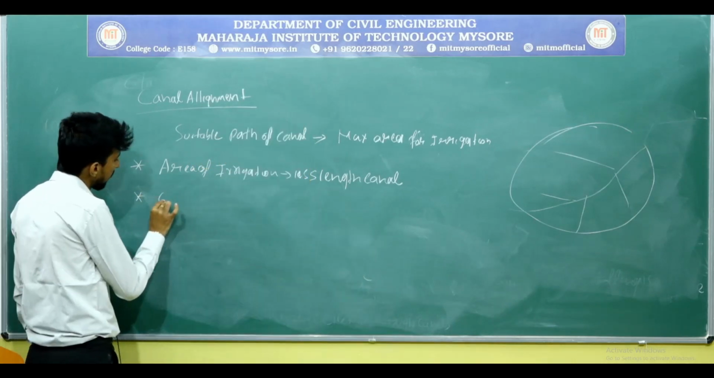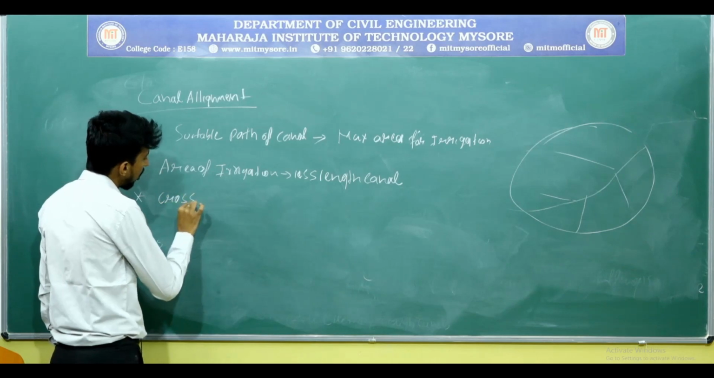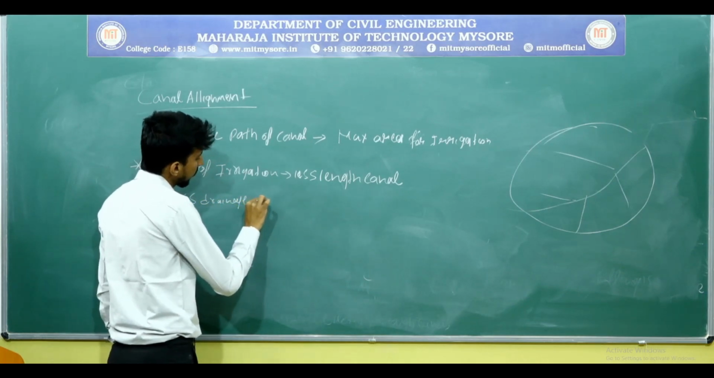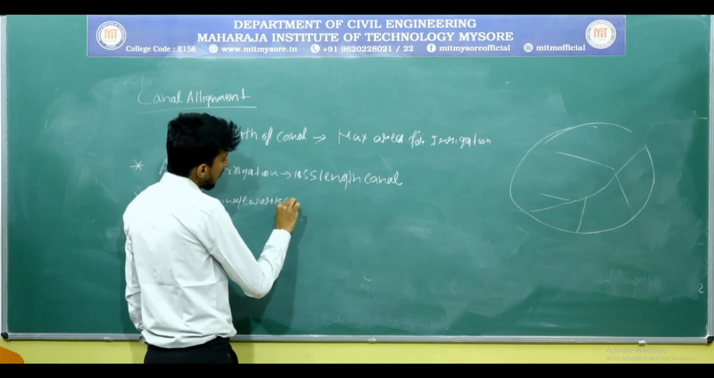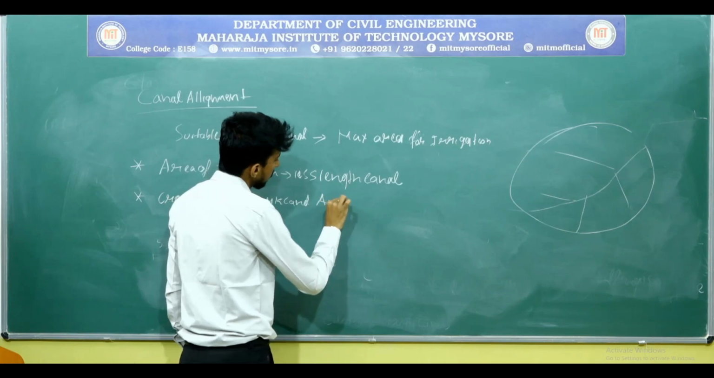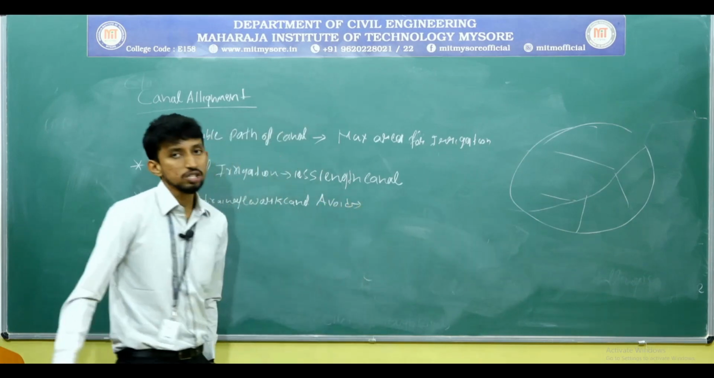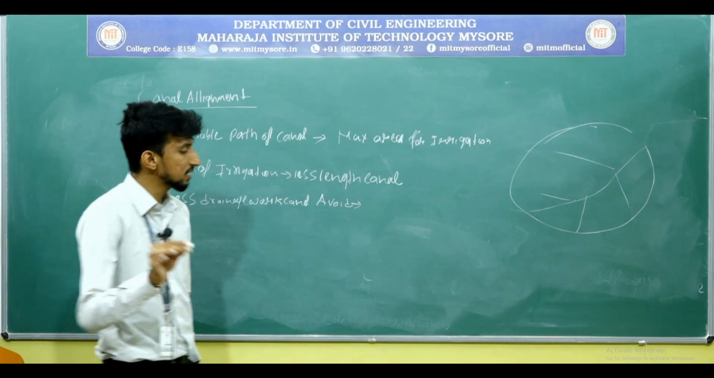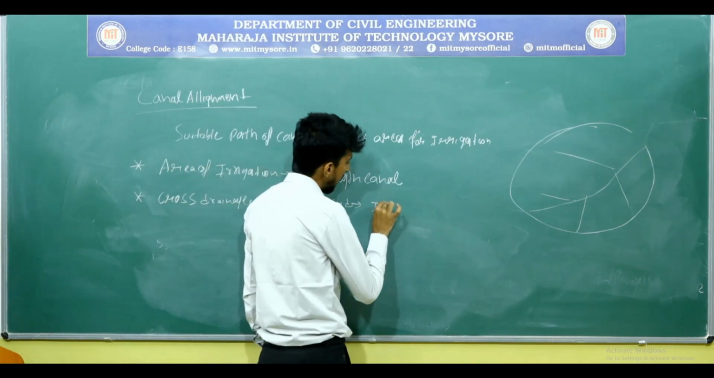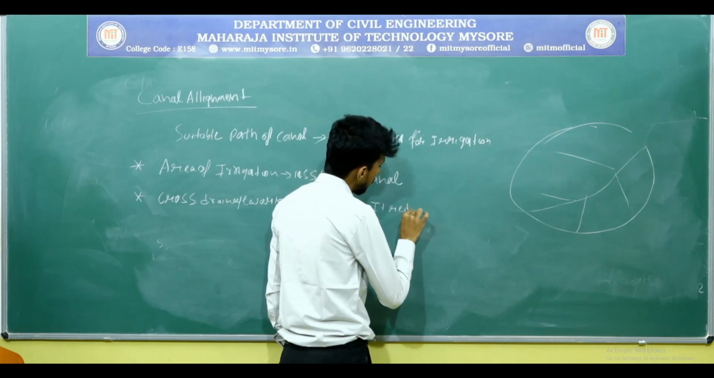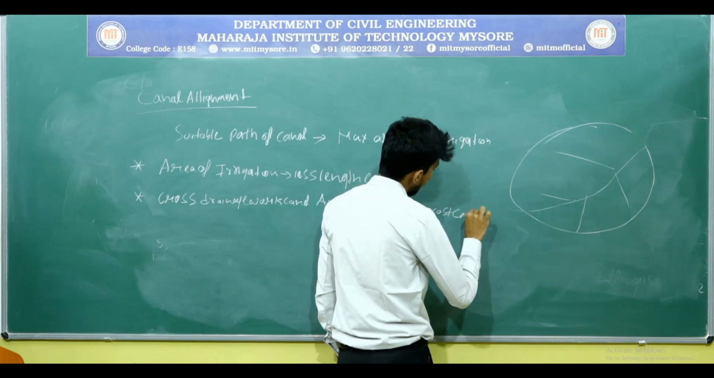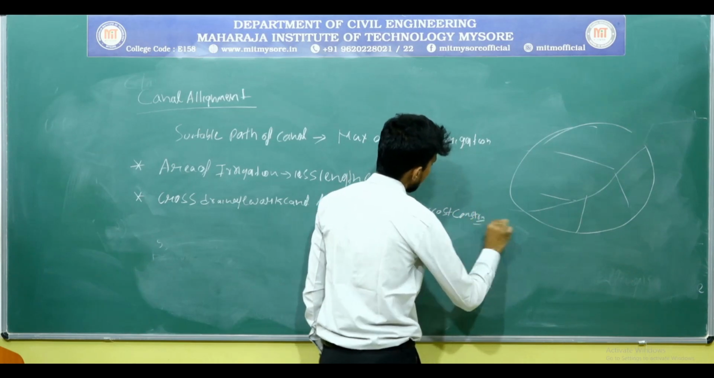And cross drainage work in the canal should be avoided, because if you provide the cross drainage work in the canal, it will increase the cost of construction. So if we avoid it, it reduces the cost of construction.